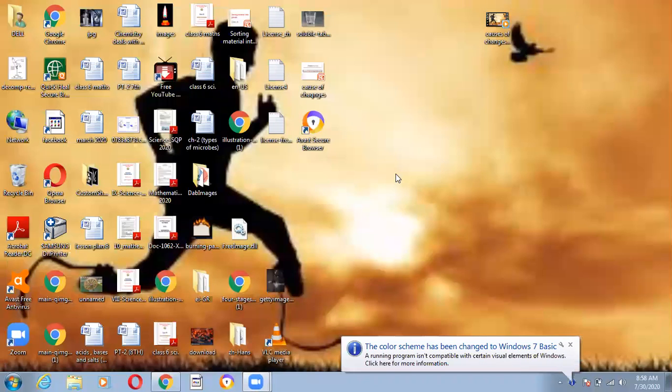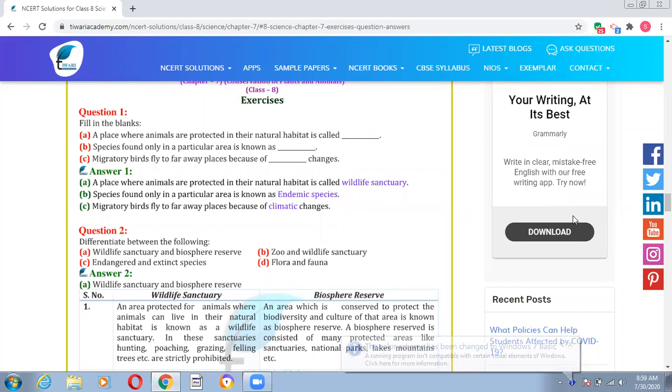So today we are going to discuss the back exercise of chapter 7. In the back exercise, the first question is fill in the blanks. A place where animals are protected in their natural habitat is called dash. It's called wildlife sanctuary. Then species found only in a particular area is known as endemic species. Migratory birds fly to faraway places because of climatic changes.